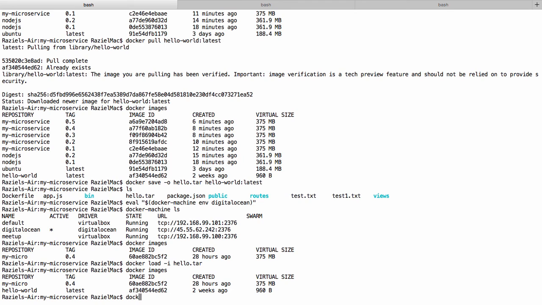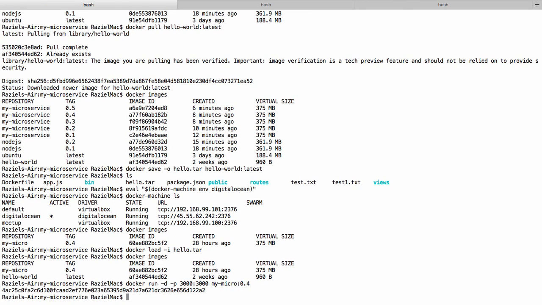I will do docker run. We'll run it in the background. We will map the ports, again 3000 of the host to 3000 of the application. We're running my micro 0.4, and that's it. It's running.